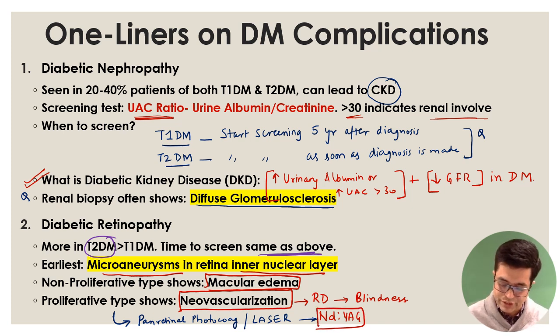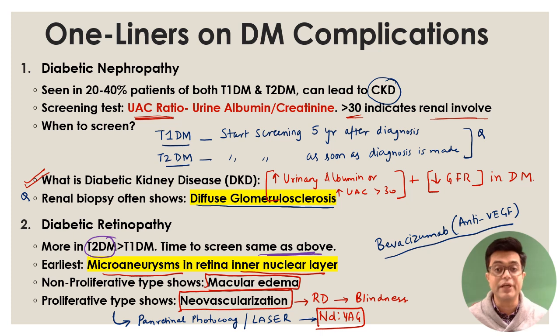And what is the alternative? Any other drug which can be used? There is a drug called bevacizumab. If you have remembered monoclonal antibodies, bevacizumab is an anti-VEGF, anti-vascular endothelial growth factor monoclonal antibody. It decreases neovascularization in the patient, and it is given by injection into the vitreous humor.